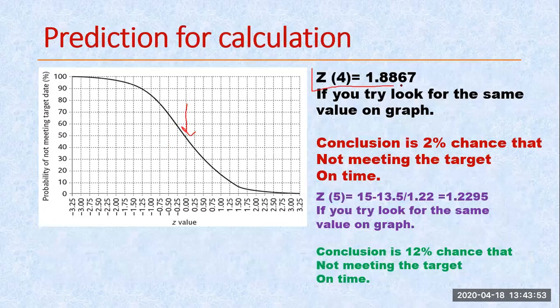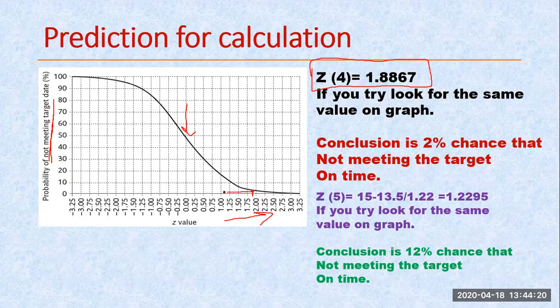So what value are we getting? Actually, we had calculated for my event this value 1.8867. Now this is 1.75. Here my z value is written, and here the probability of not completing the target is represented. So my value lies somewhere here. If you see 1.88, it is somewhere here.